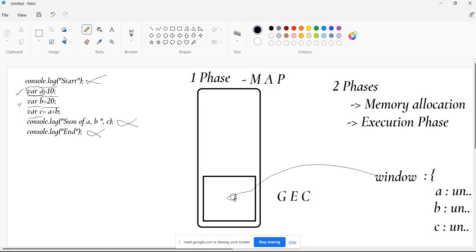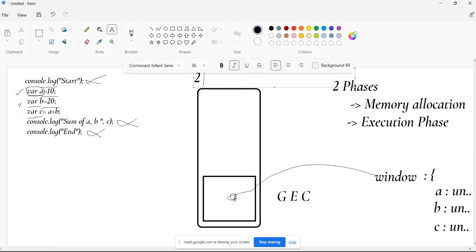So what is the next phase? The execution phase, that is the second phase. So in that execution phase, what will it do?